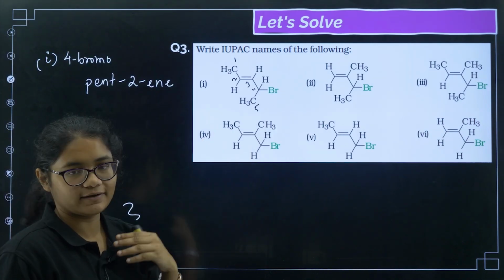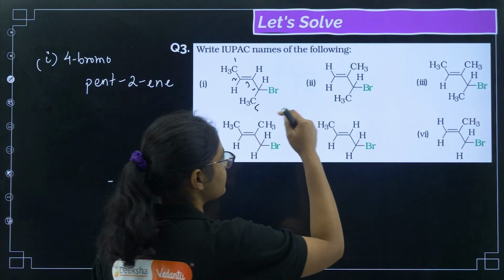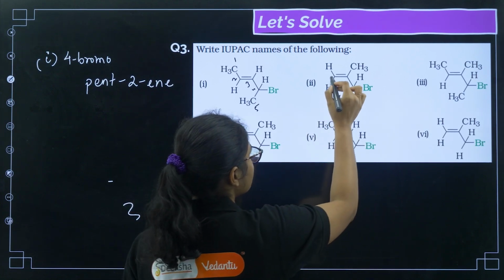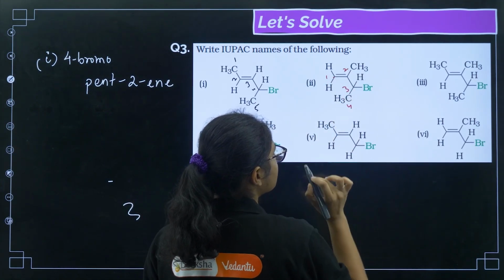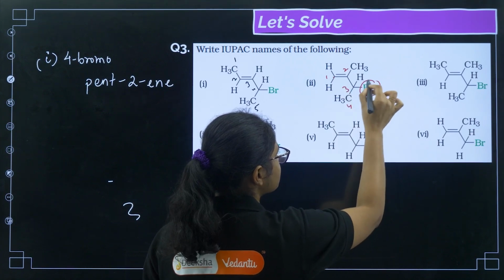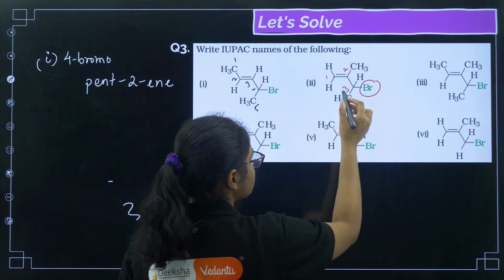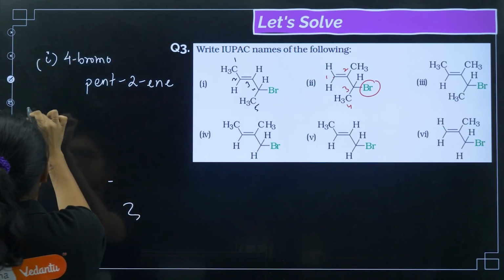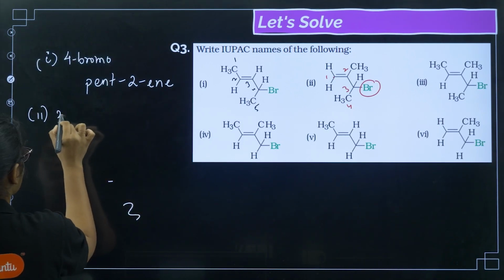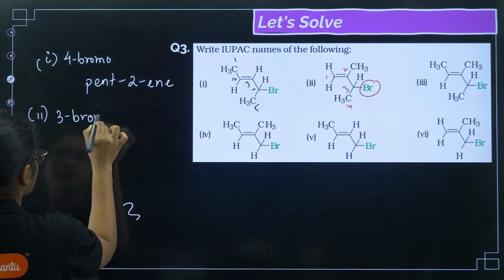Now let us see the second one here. As I told you, the double bond should be given more priority. So this carbon is 1, this is 2, this is 3, and this carbon is 4. Bromine is present on the 3rd carbon, right? So the name will be 3-bromo.